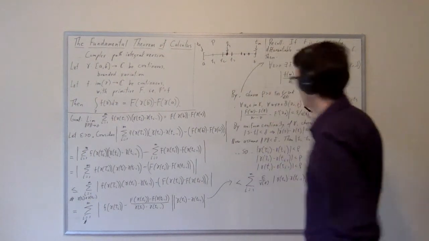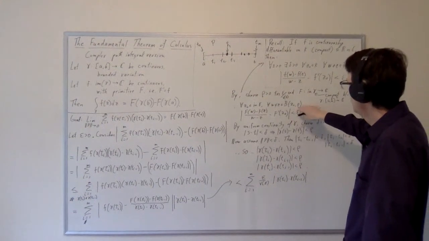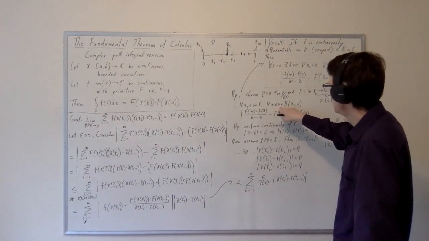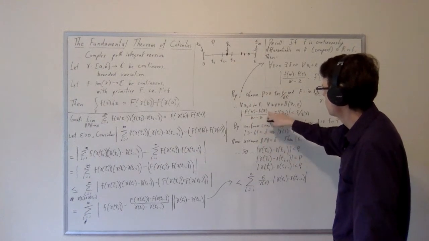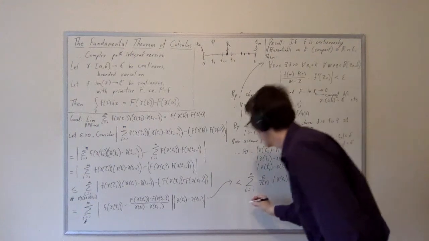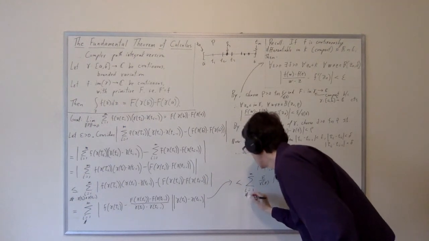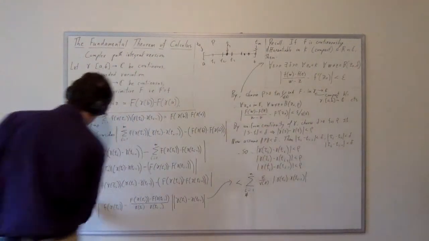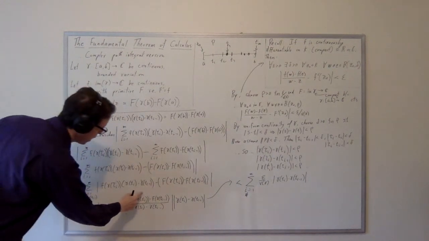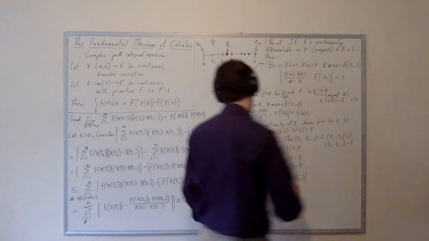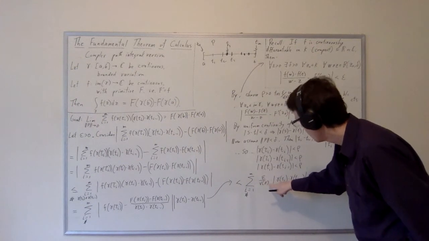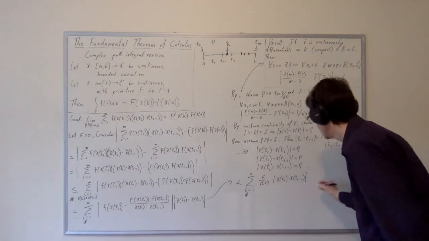Notice that this is a little bit tricky here. This condition, w not being equal to z, is necessary here so that this difference quotient is defined. And it is guaranteed by this condition star that I decided to impose. This is basically equivalent to w not equal to z for this value of w and this value of z. So now that I've bounded this uniformly for all the i values, it factors out of the sum.